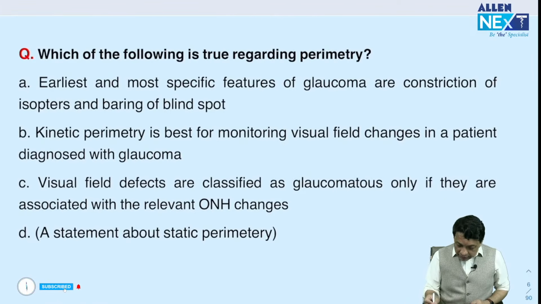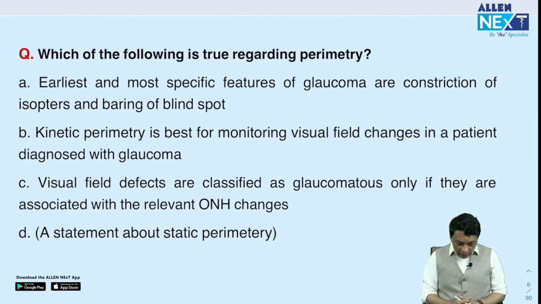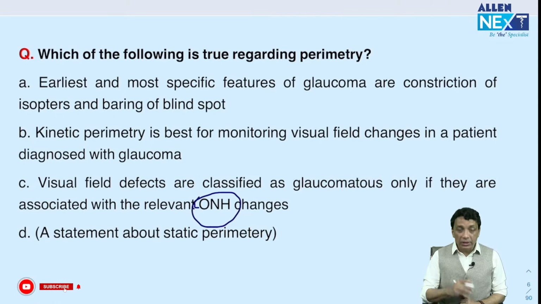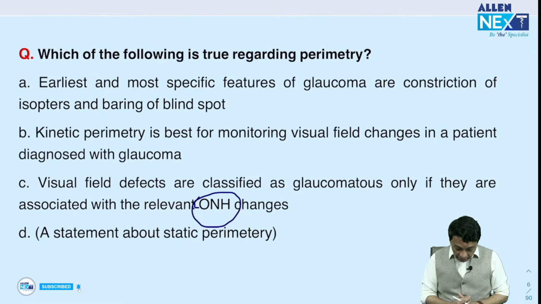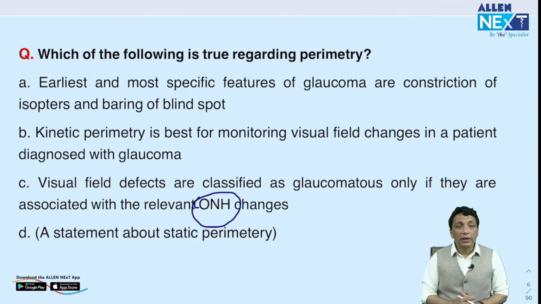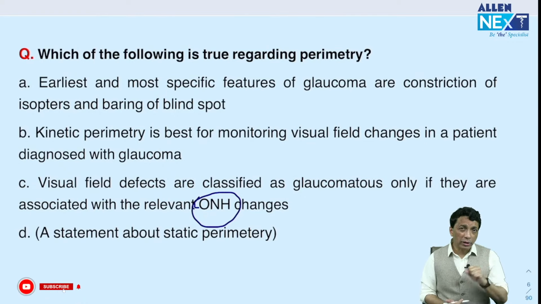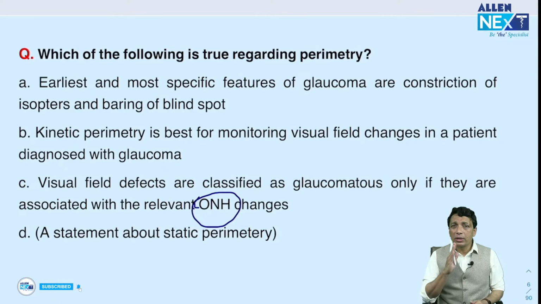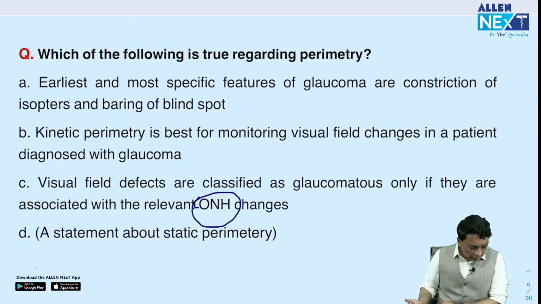So therefore, this is incorrect also. A is incorrect, B is incorrect. Now, visual field defects are classified as glaucomatous only if they're associated with relevant optic nerve head changes or optic disease. Absolutely correct, right? This is correct. That's if they correspond to the optic disc. So they should be corresponding. It cannot be that the optic disc is showing some other change and the visual field is saying something else. Okay, so this is correct.